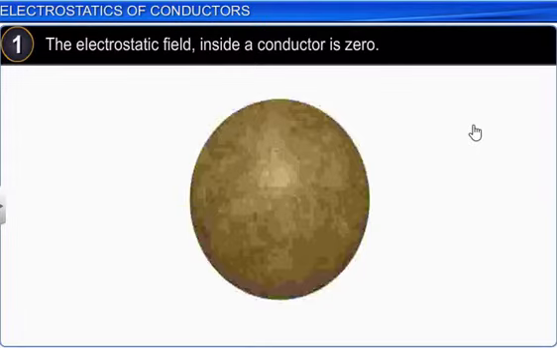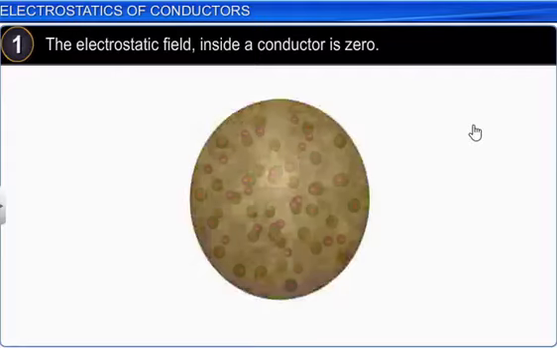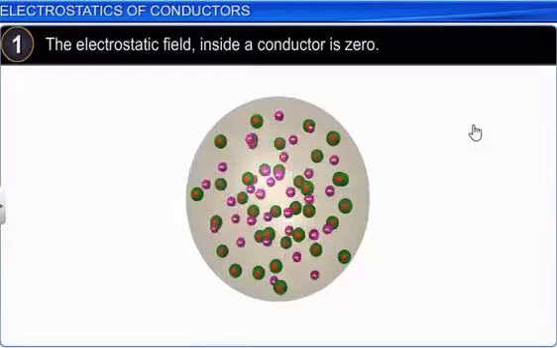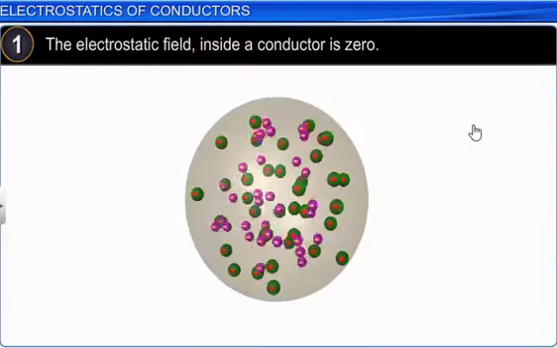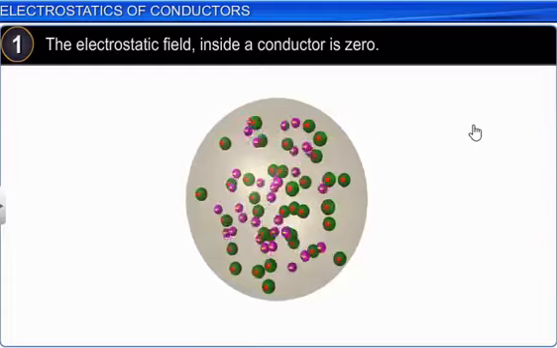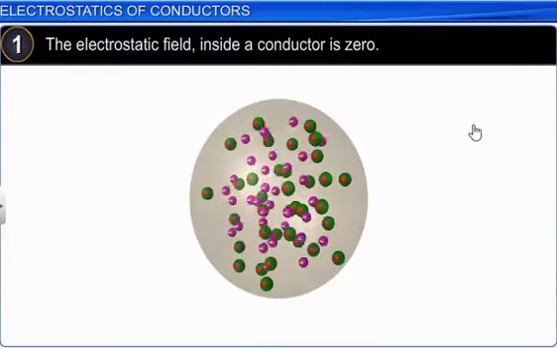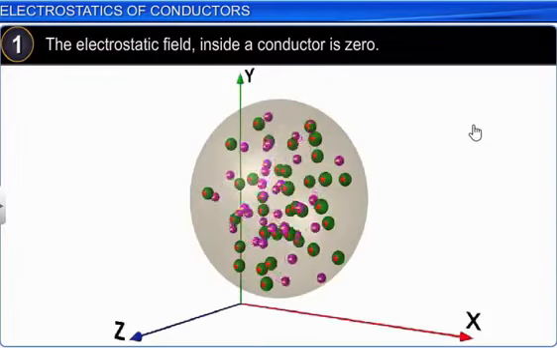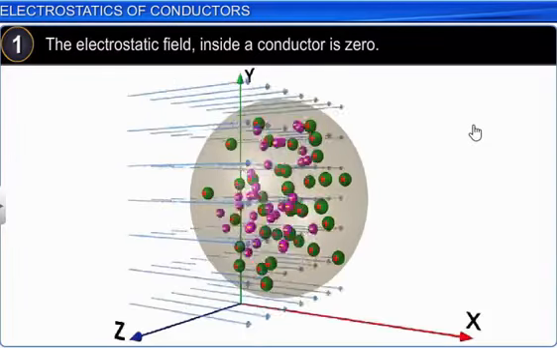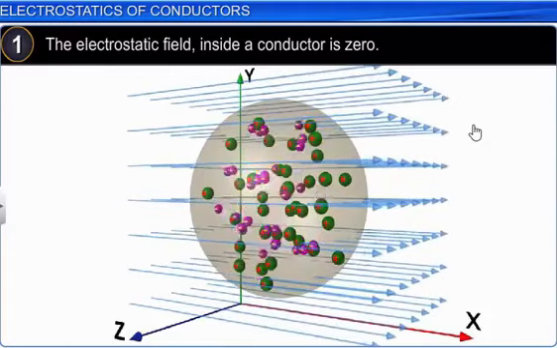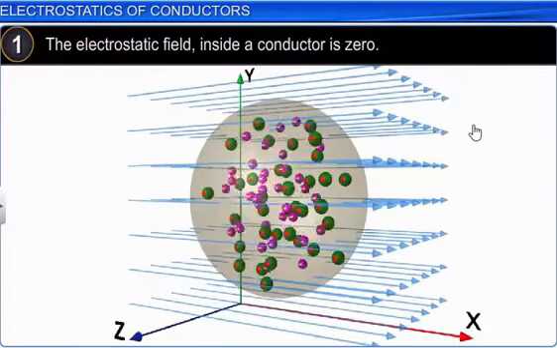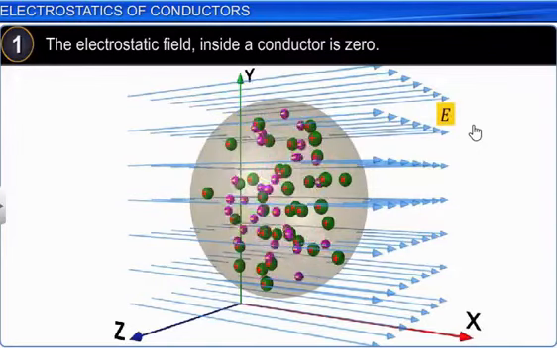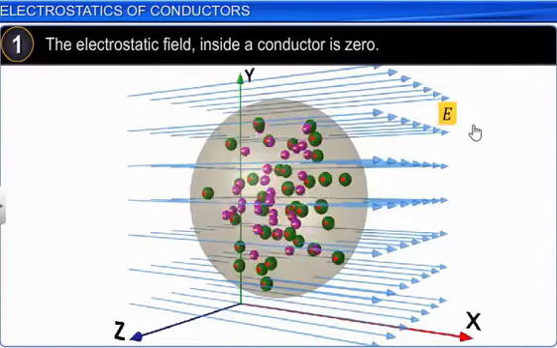Let us study the first property: the electrostatic field inside a conductor equals 0. We know charges are free to move in all directions in a conductor. Though they are moving, we say the electric field equals 0 because those charges move in all directions randomly and make the net charge of the conductor equal to 0. If the net charge is 0, then its electric field will also be 0. This is the case when the conductor is not brought under any external electric field.